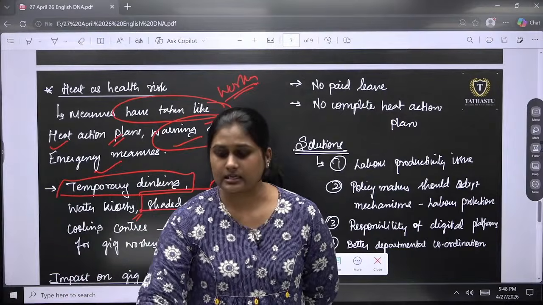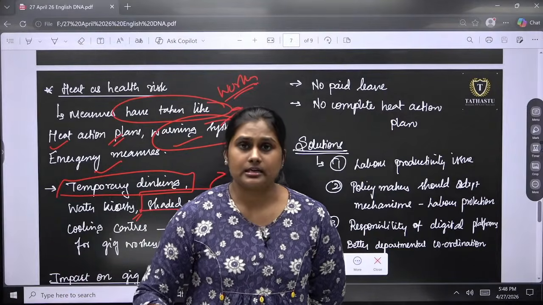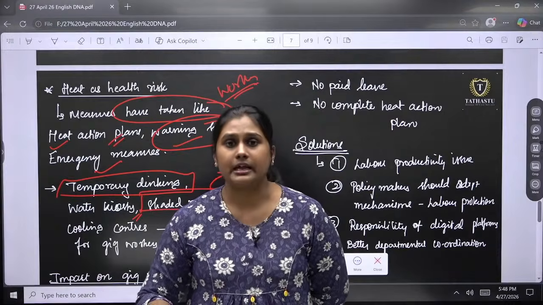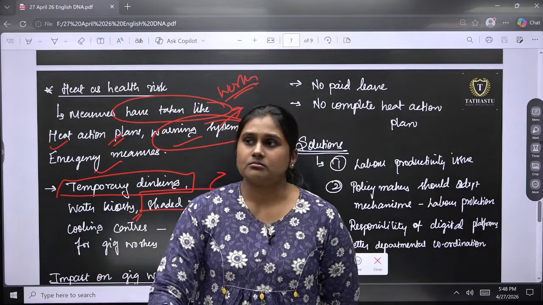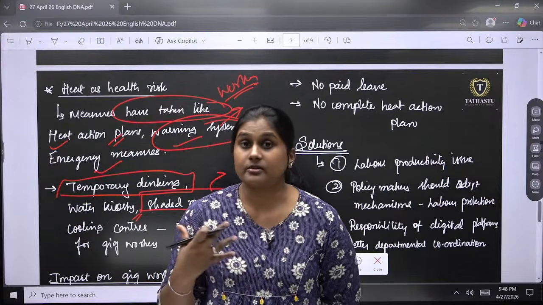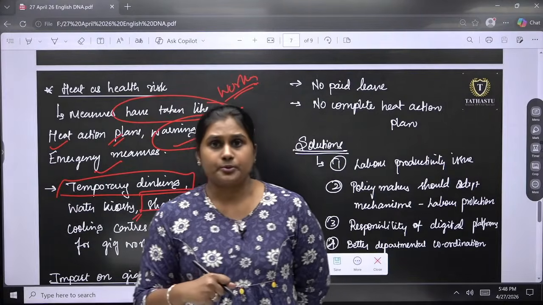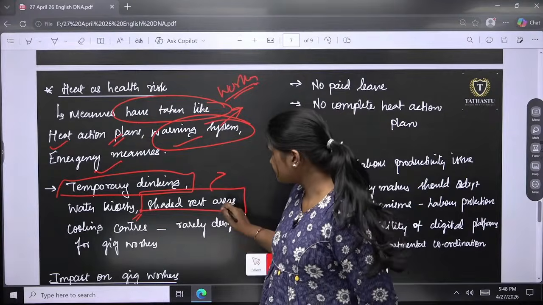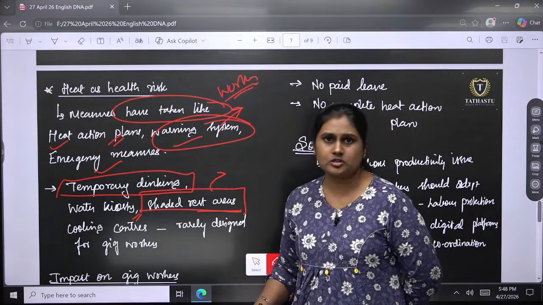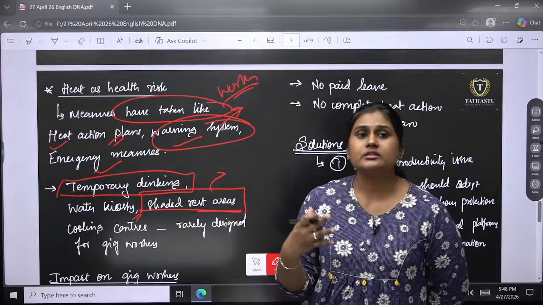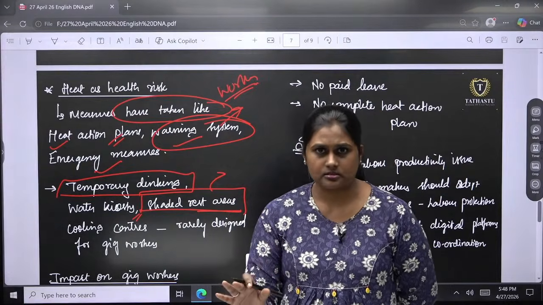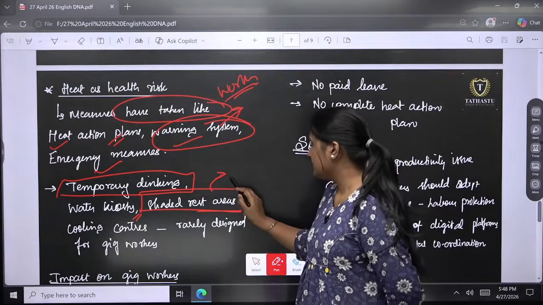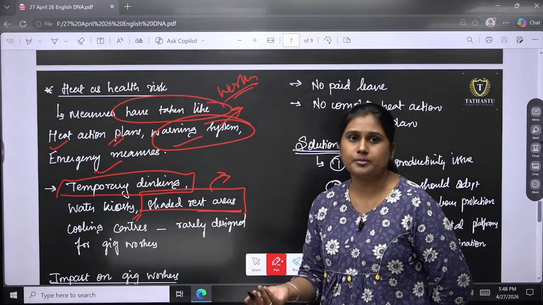At least they can give them a chair, unless and until the food is being prepared, they can give an environment where they can sit and rest. Not everybody can adapt to the harsh weather, right? So we have to give rest areas, not only outside, even the restaurants can give them an area to sit and rest, but that has not been given right now. So this also has to be taken care of.